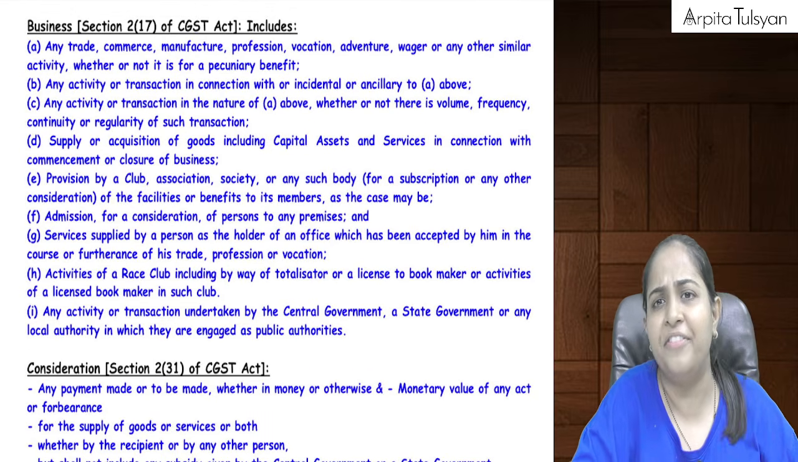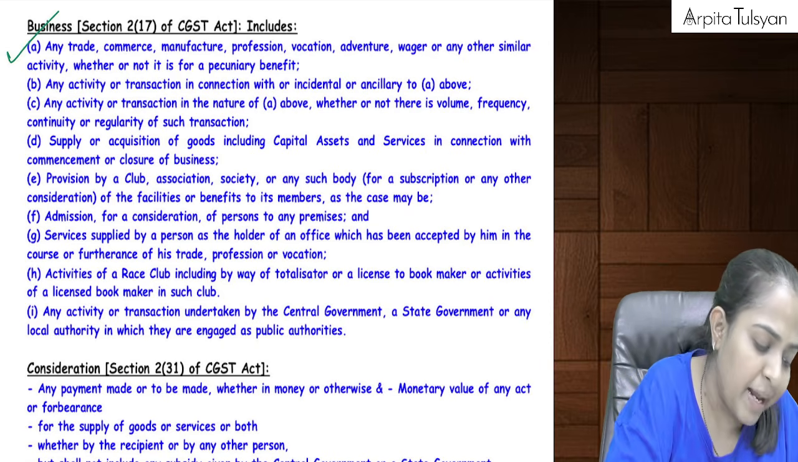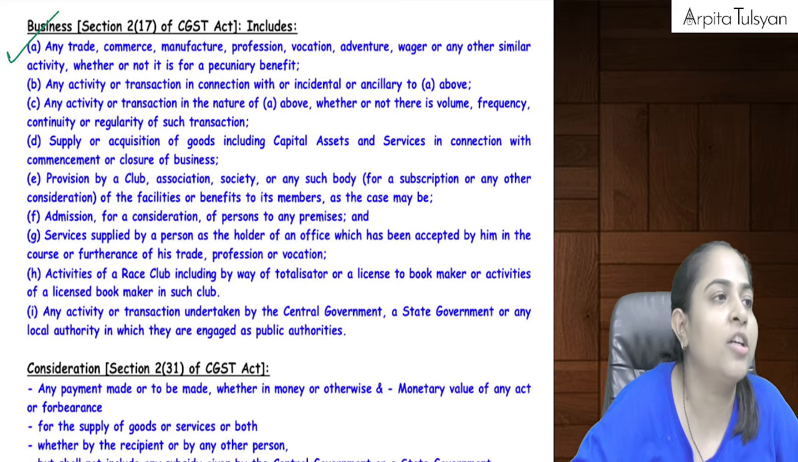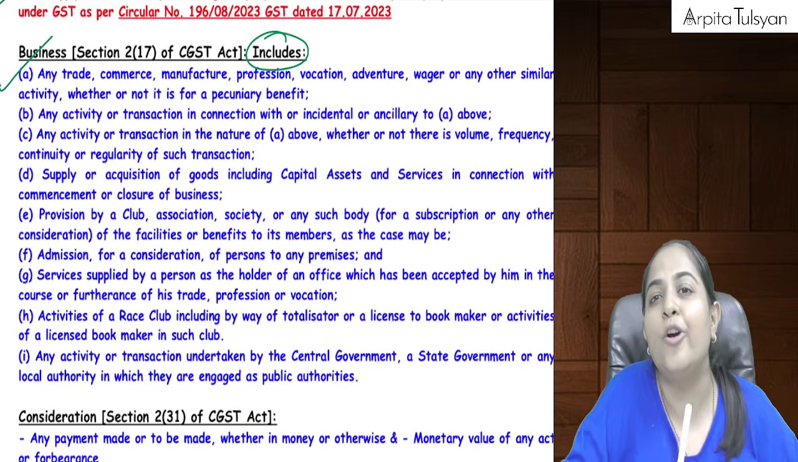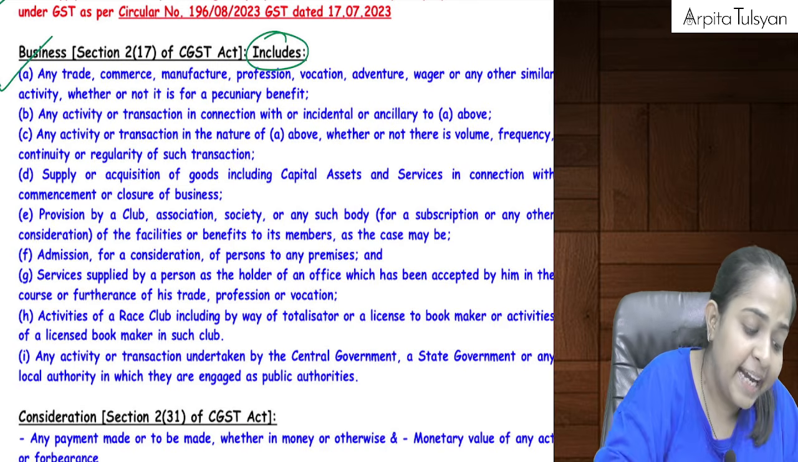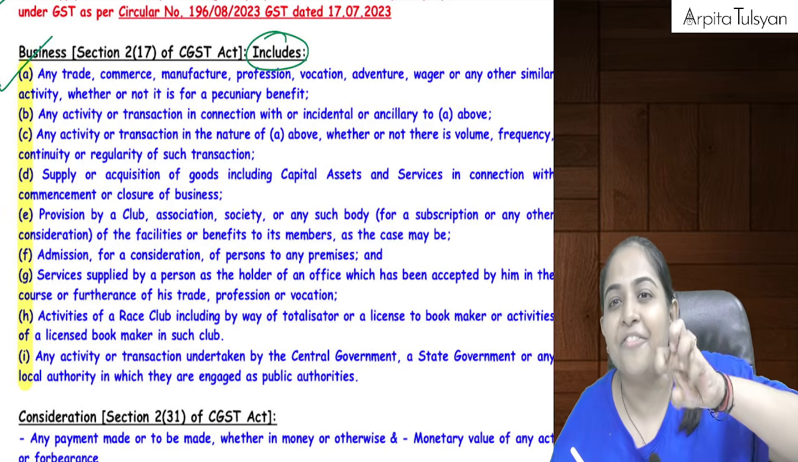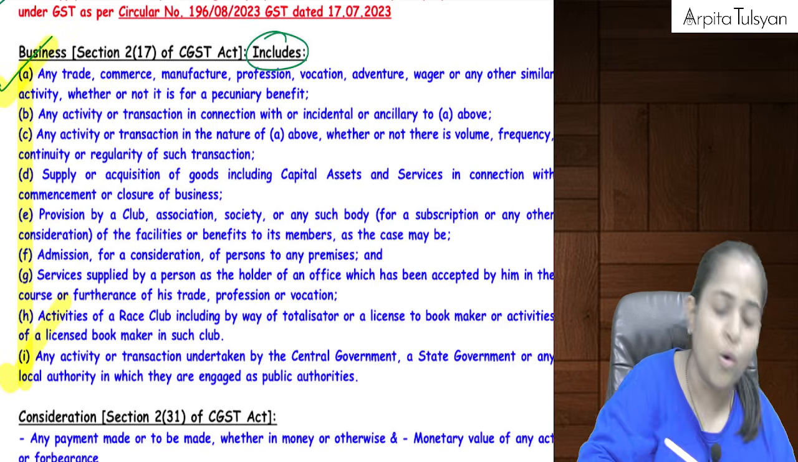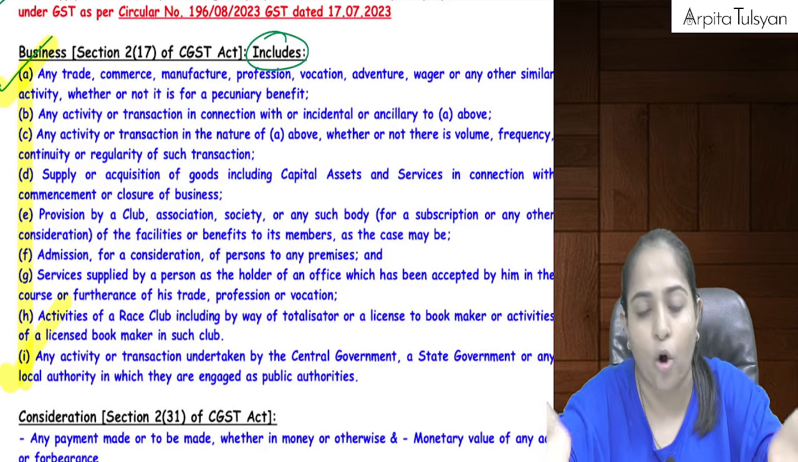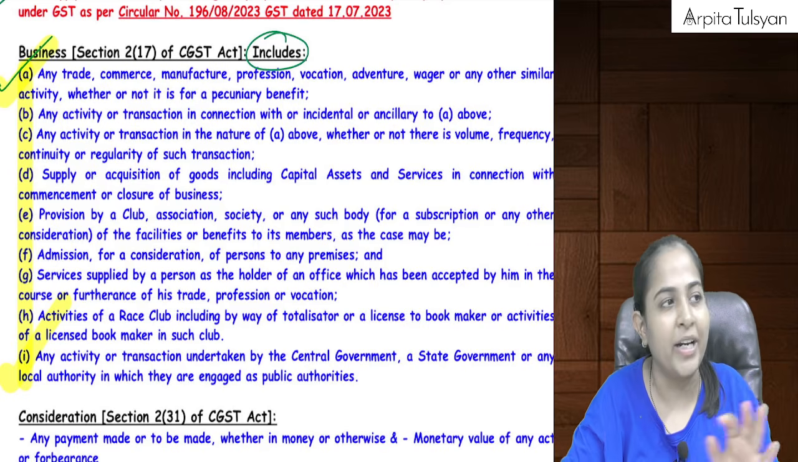Now we'll do a few more definitions so that we can directly jump to the supply chapter. Now there is a definition of the term called business. The business definition is an inclusive definition. Inclusive means it is not only restricted to this, it is not only confined to this. It is not only from point A to I, it can include something more also. So this definition, first of all, you need not learn by heart. Just go on understanding this.